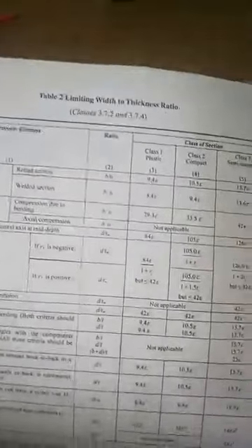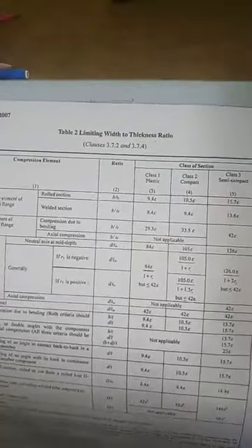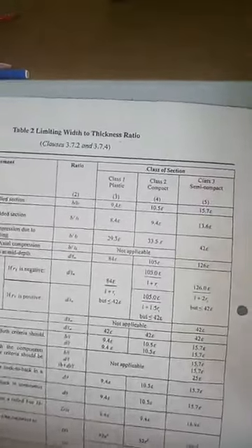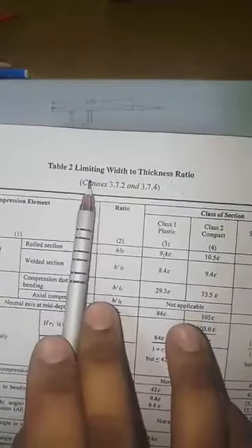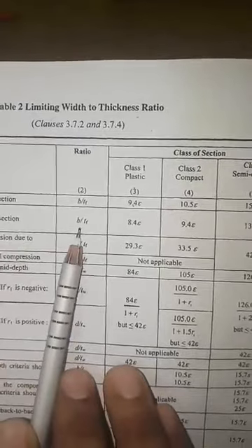Everyone, open table number 2 and look. See, as I assumed the section as a plastic section, then after I started designing the dimensions, I got the flange width as 480 and the thickness as 40. Now check your limiting width to thickness ratio for the welded section, B by TF.